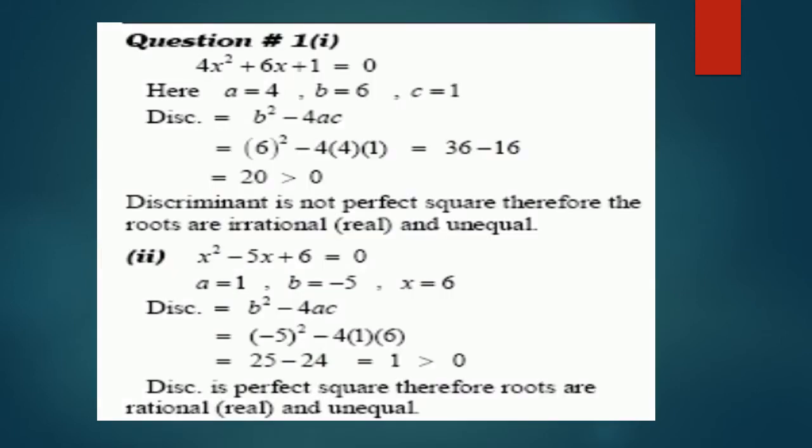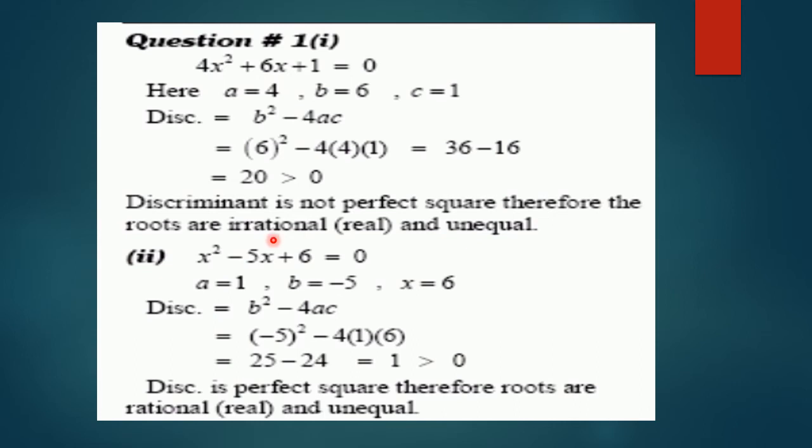Now going to discuss some questions from your exercise. Question number 1, part number 1. Equation is 4x square plus 6x plus 1 is equal to 0, and we have to discuss the nature of roots of this given equation. After finding discriminant, we note that the value is 20, which is greater than 0. Let us check whether 20 is a complete square or not. No, 20 is not a perfect square. So the roots will be irrational, real and unequal.